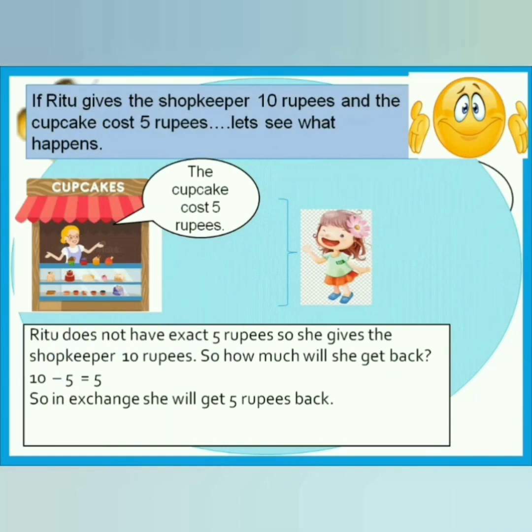Let's see what's happening here. Ritu wants to buy a cupcake. The cupcake costs 5 rupees. But Ritu does not have exact 5 rupees with her. So she gives the shopkeeper 10 rupees. Now the shopkeeper has to return some money back to her. Well, if you know your subtraction, you can do this because 10 minus 5 equals 5. So the shopkeeper will return Ritu 5 rupees back.